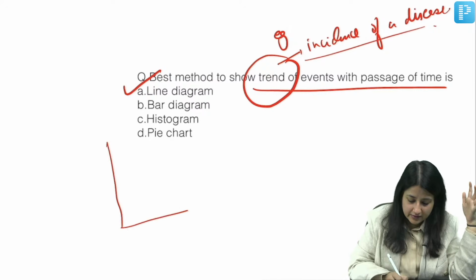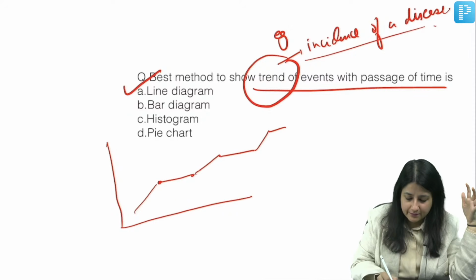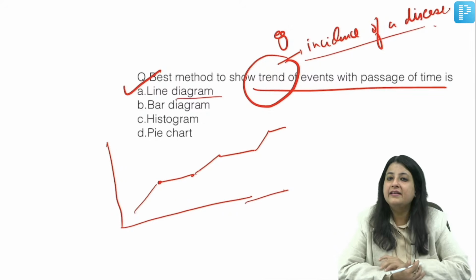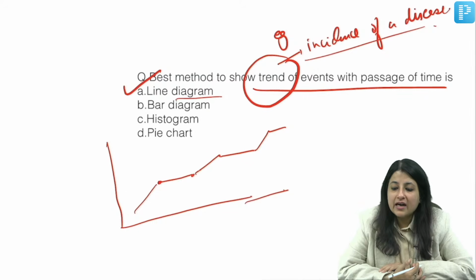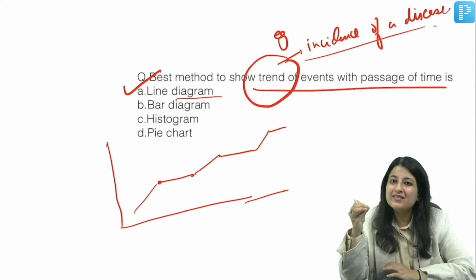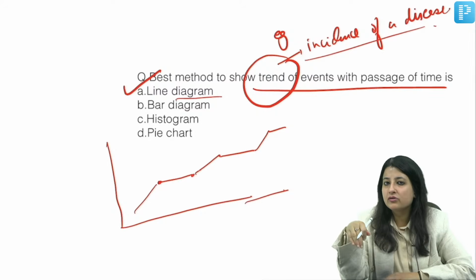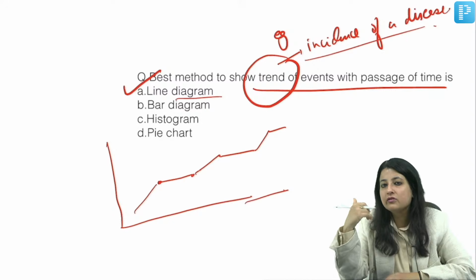That means you have something like this, the disease is increasing, decreasing, increasing, decreasing, something like that. So what is this? A line diagram. Now what is a pie chart? Always remember, trends can increase also, can decrease also. Incidence of a disease can increase also, can decrease also.